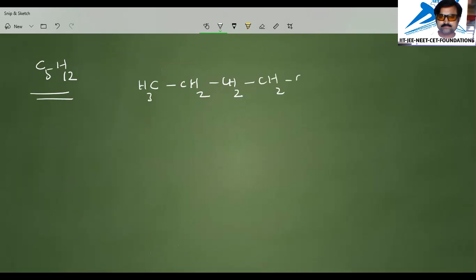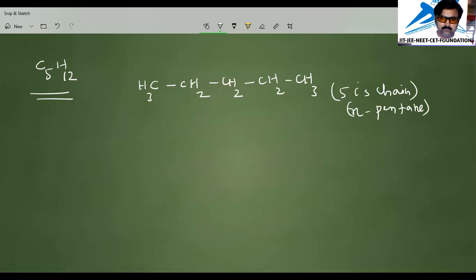Suppose you have taken C5H12. How can the carbon chain be written? I'll write CH3, CH2, CH2, CH2, CH3. This is a straight chain. Here we have 5 carbons in this chain. It's a straight chain. We'll call this compound n-pentane.